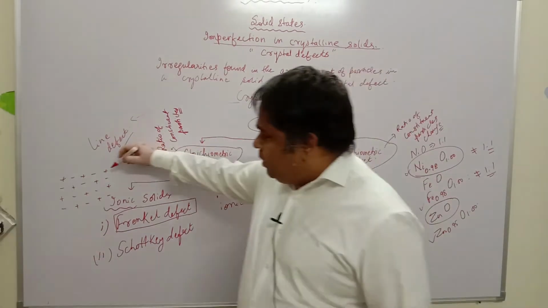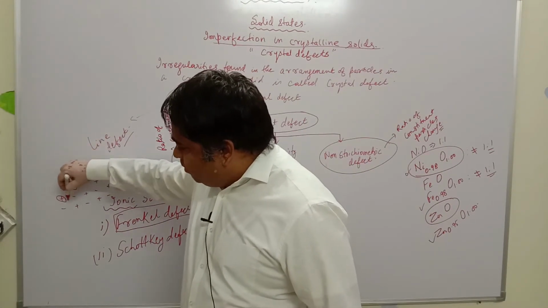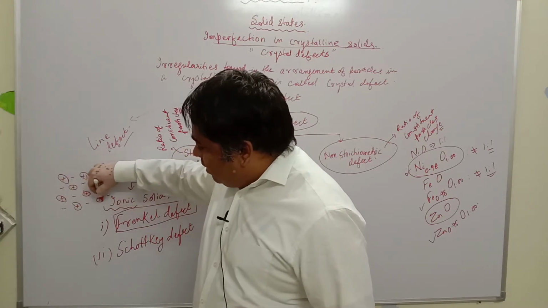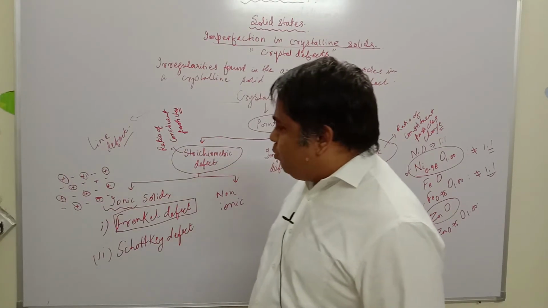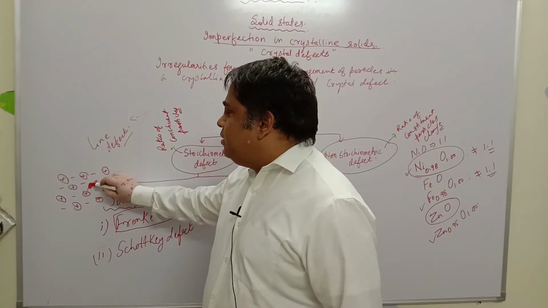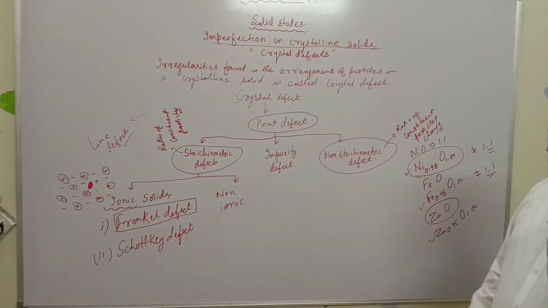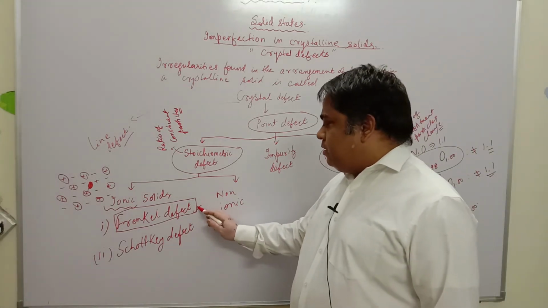So it may so happen that any one of these cations, being smaller in size as compared to the anion, can leave its lattice point and enter into an interstitial site. If it happens so, then we'll call it Frenkel defect.